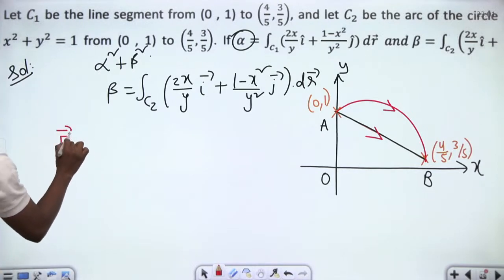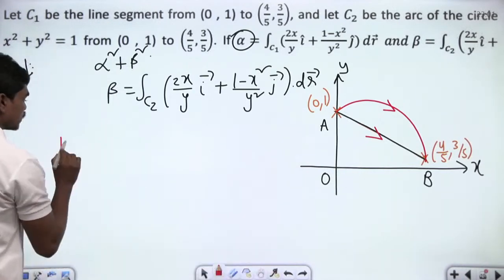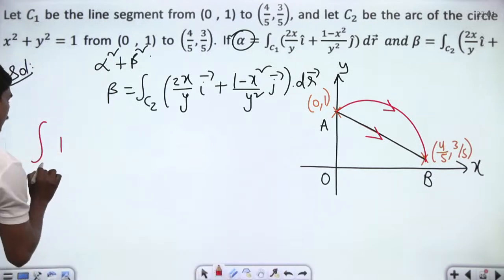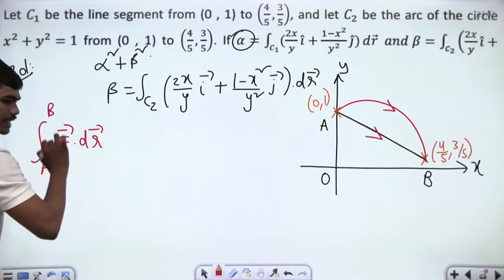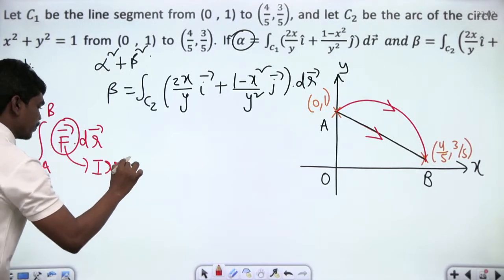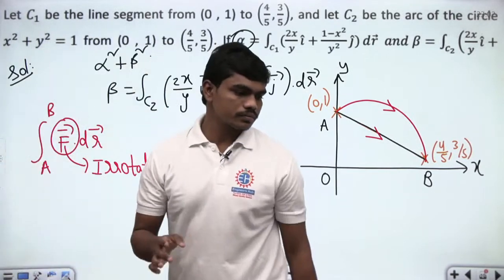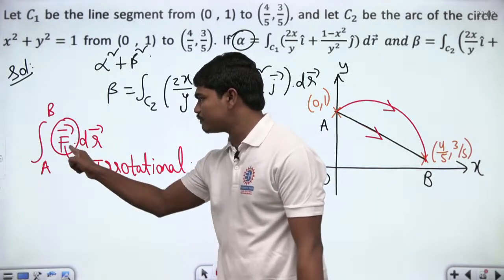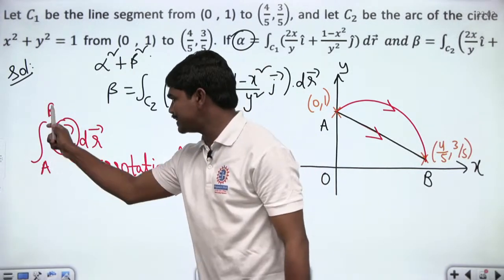Can you all recollect that if you have any line integral from 2 points A to B of f bar dot dr bar, and if this f bar is irrotational, then this integration is independent of the path connecting these 2 points?